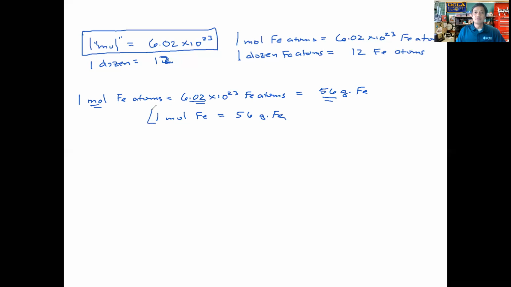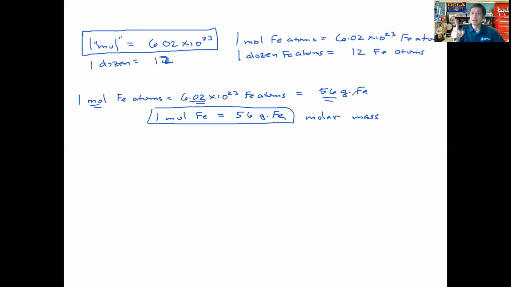This is what we refer to as the molar mass. We learned about the molar mass back in chapter 10. The molar mass is the mass of 1 mole of a particular object. And the molar mass of an element, like we have here, we can obtain directly from the periodic table. Remember, from the periodic table, we have the mass number and the atomic number. The atomic number gives us the number of protons and, in the neutral atom, electrons.